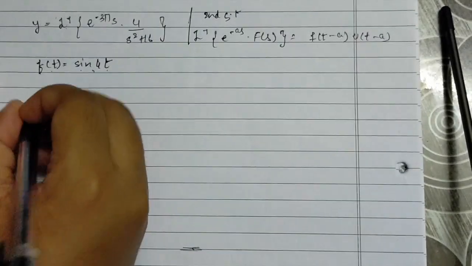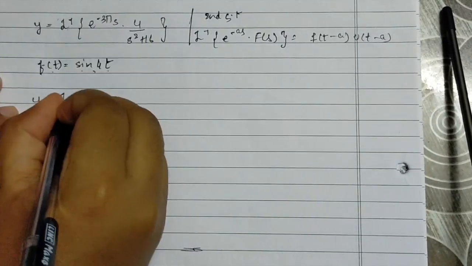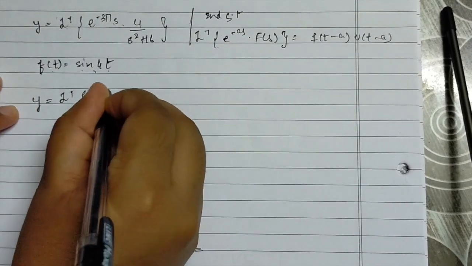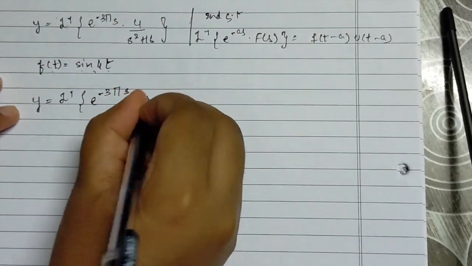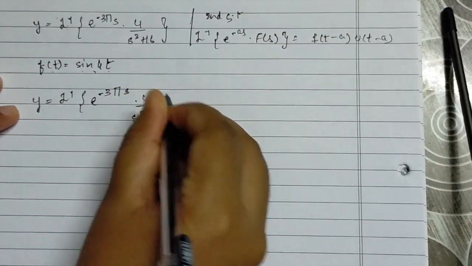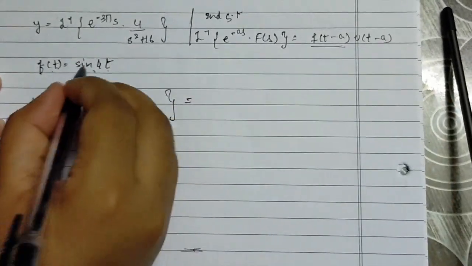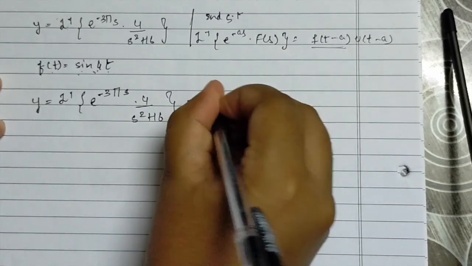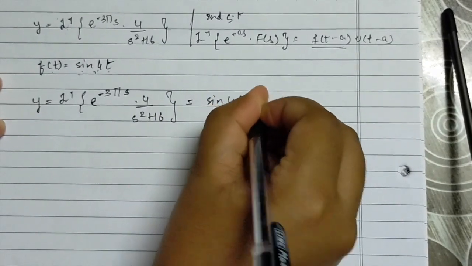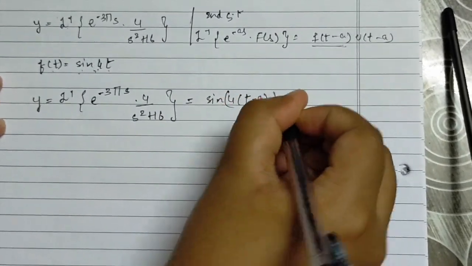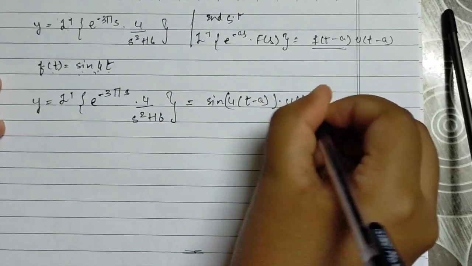From all of this, we can write that y equals inverse Laplace of e power minus 3 pi s times 4 by s squared plus 16, which equals f of t minus a, which is sine of 4 into t minus a, times u of t minus a.